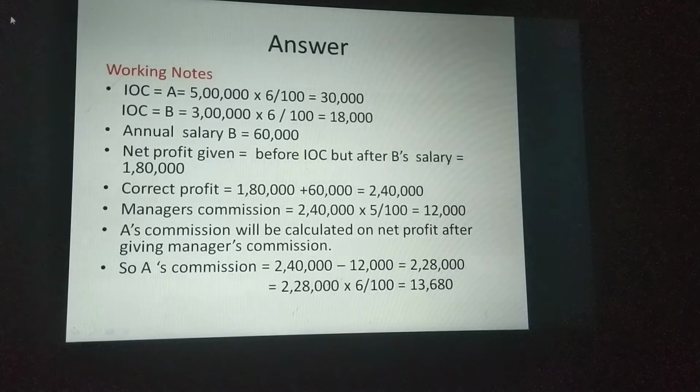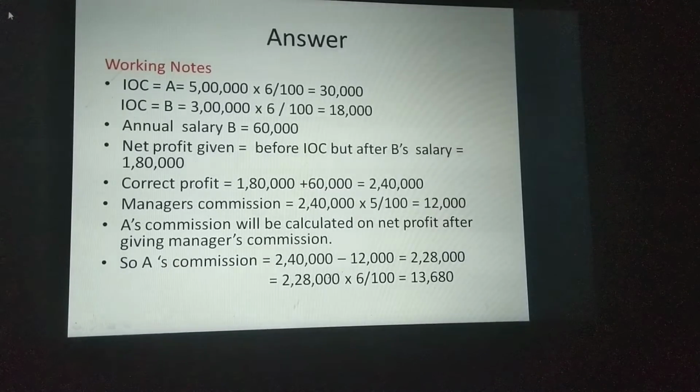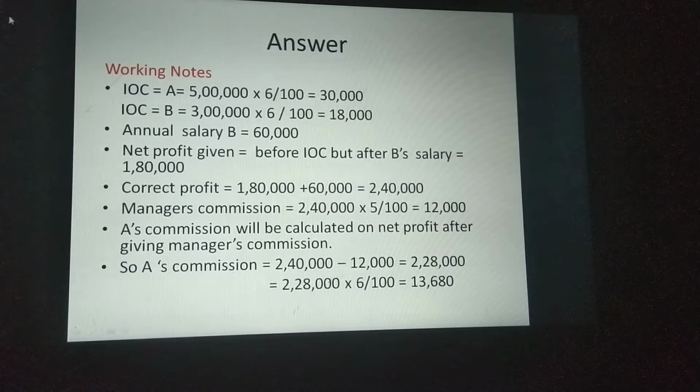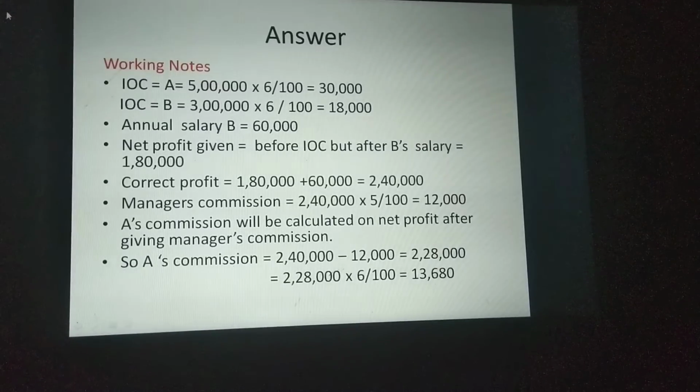Now we need the net profit. The given profit is before interest on capital but after B's salary. B's salary is already deducted. You know B is a partner, so a partner will be paid after payment of any other charge against profit. So we have to calculate the correct profit.